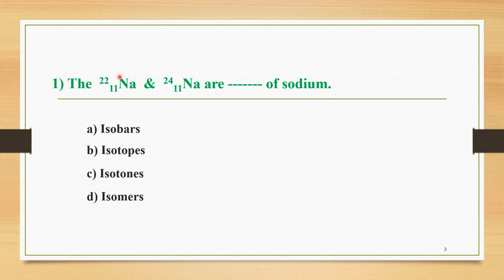So we have to consider here what is the relationship between these two nuclei of a sodium. If we carefully observe here, both these nuclei of a sodium have the same atomic number, but they differ in terms of their mass number. And we know very well that those nuclei which have the same atomic number but different mass number are called isotopes of each other. So the option B is the correct option. These two nuclei of a sodium are called the isotopes of sodium.